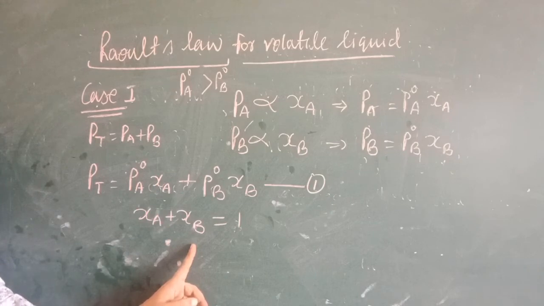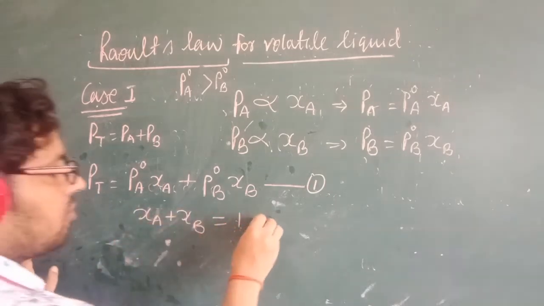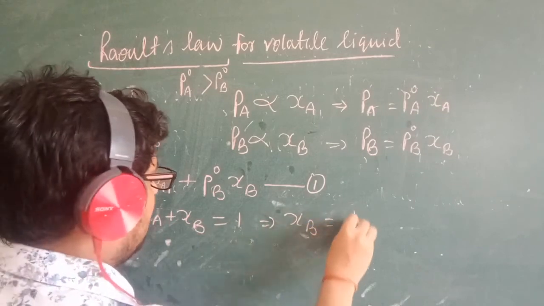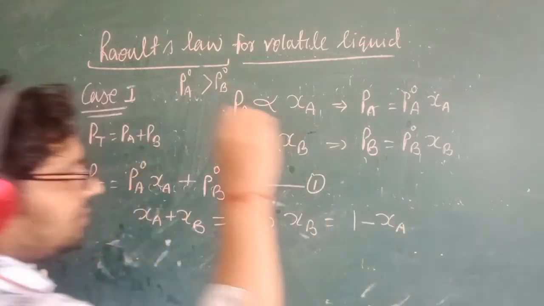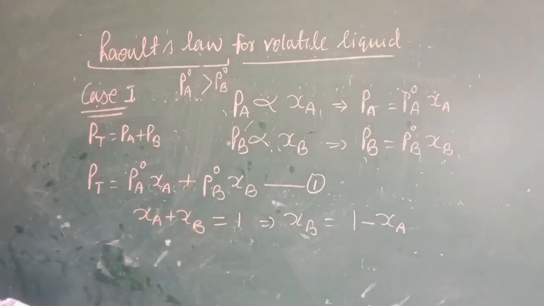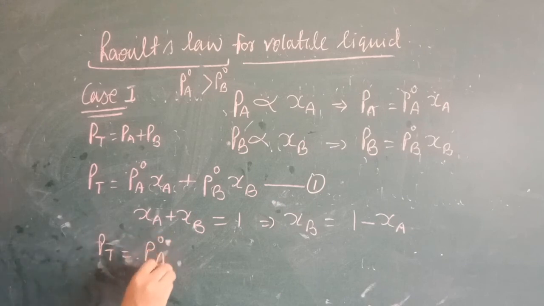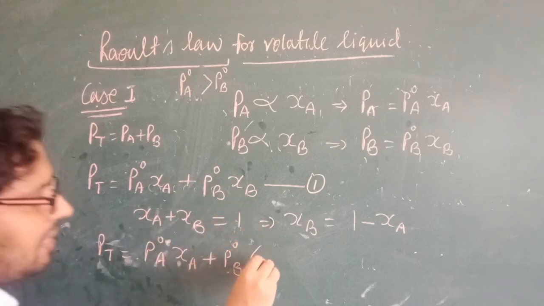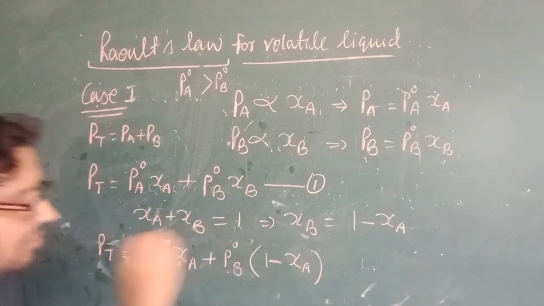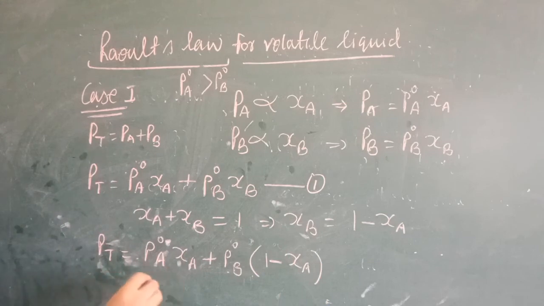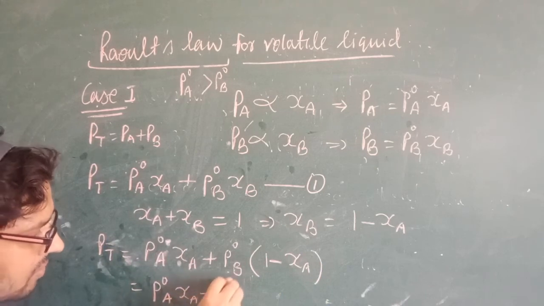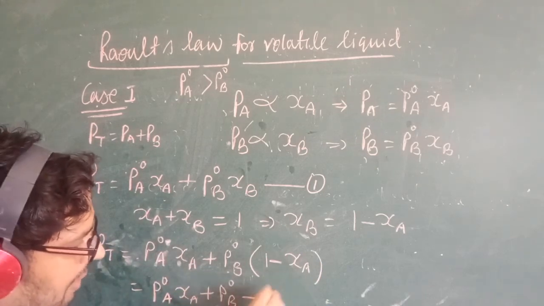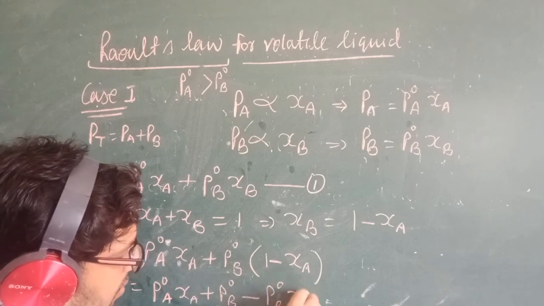So what will be the value of chi B here? If I find out the value of chi B, chi B is equal to 1 minus chi A. So in place of chi B, put in the value. PT equals P node A chi A plus P node B, in place of chi B, 1 minus chi A. Now solve it. What are we getting here? P node A chi A plus P node B multiplied by this, so minus P node B chi A.